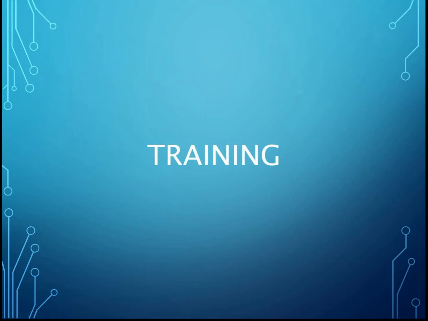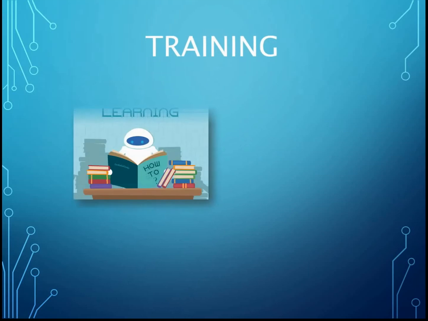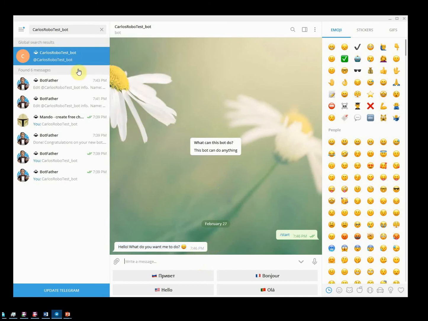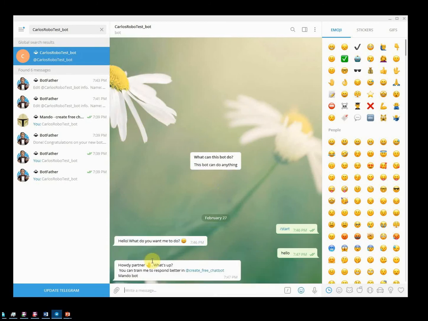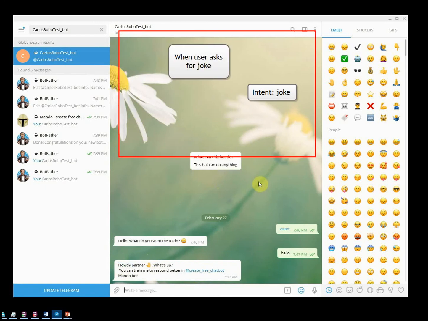Training. Irrelevant of which way you choose for chatbot brains, a major part of a successful chatbot is training. Using Mondo, right after creating chatbot brains, your bot is available in Telegram. On this step it will be pretty dumb, nevertheless it will have a default welcome message that you can change later in Mondo bot, and it will be able to respond to some standard phrases like hello, what can you do, who are you? But let's say we want to add a new intent and train our bot to respond with some kind of joke if the user wants to see one.